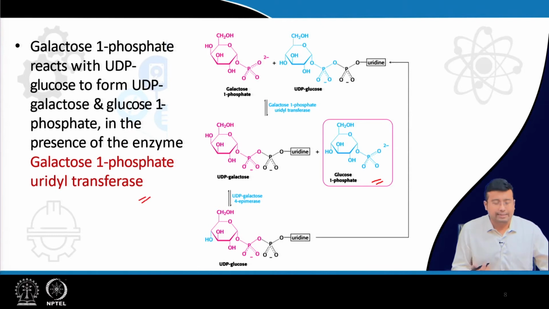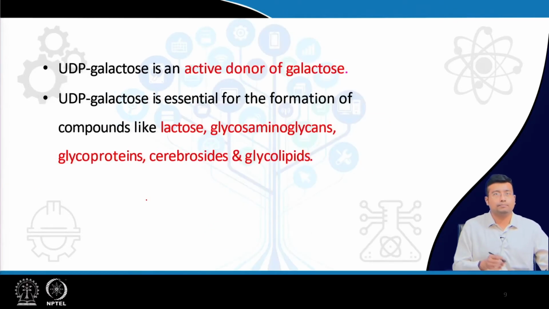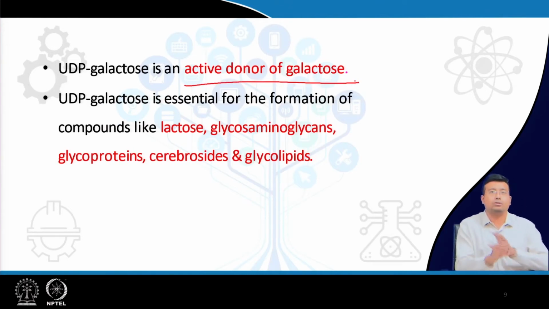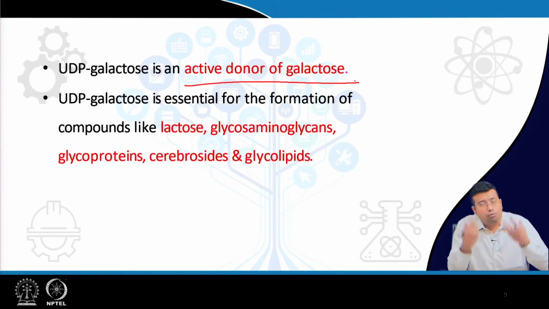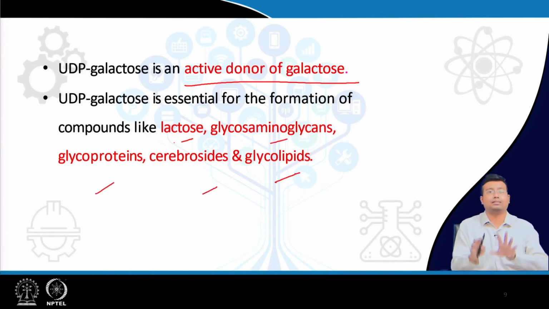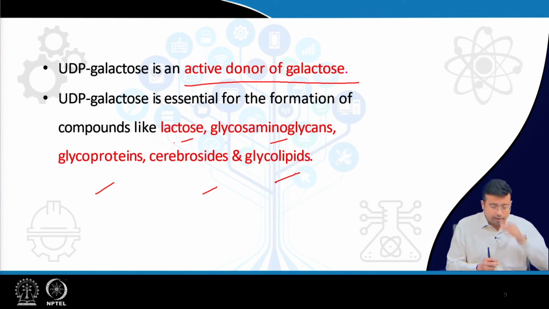So what happens next? Up to this I hope it is clear. There are two things that you need to keep in mind. UDP galactose is the active donor of galactose in any synthetic reaction. So what synthetic reactions? UDP galactose is essential for the formation of compounds like lactose, glycosaminoglycan, glycoprotein, cerebrosides, glycolipids, etc. These are the compounds that need galactose, and galactose needs to be donated in the form of UDP galactose, fine.